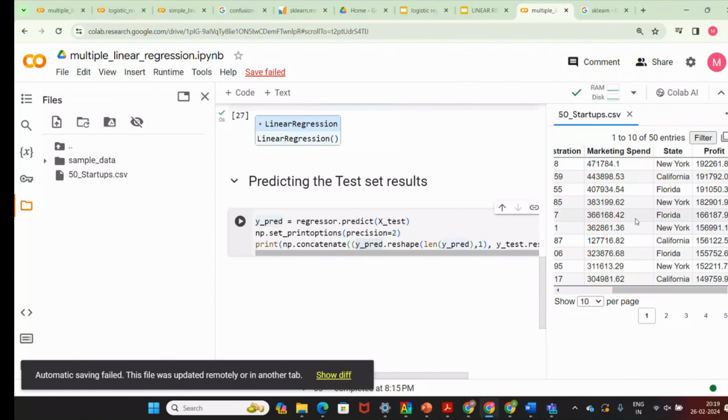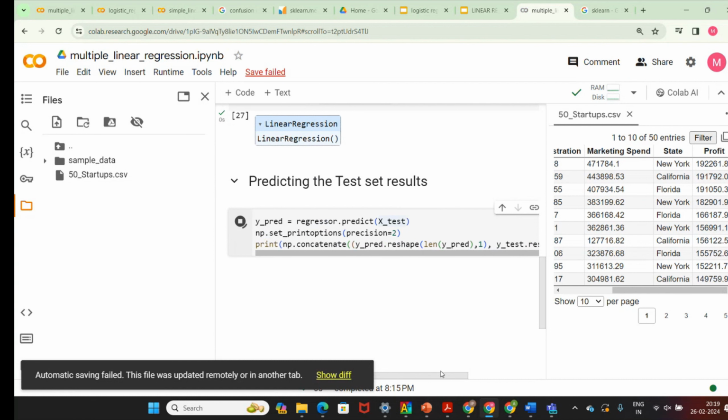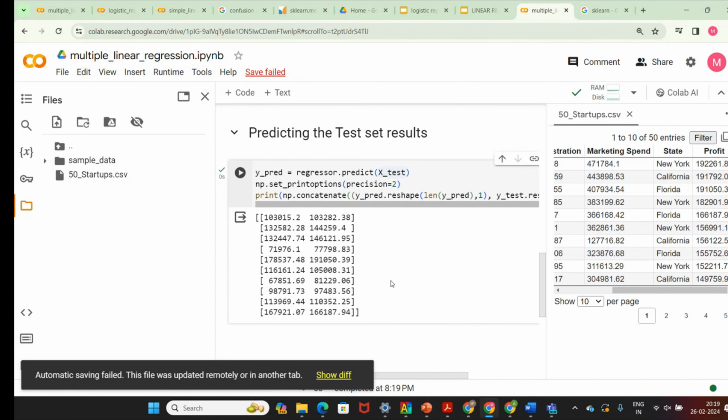So I'm training, and after a prediction there will be some predicted output. I'm comparing the predicted output with the actual data value. Then I can understand how much accuracy I am getting from the data set. For example, here you can see this is the predicted value and this is the actual value from the data set.